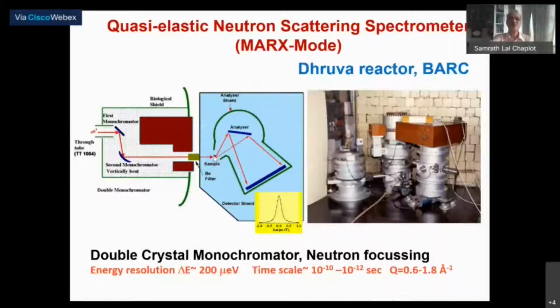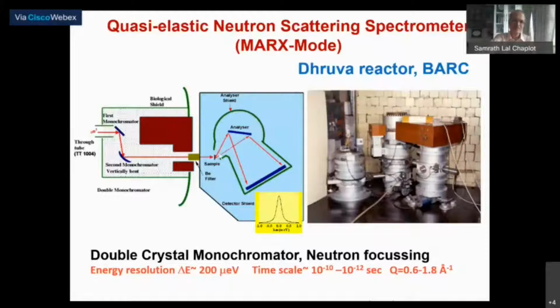Then these neutrons fall onto a sample, and in a triple axis spectrometer, the energy analysis is again done. But here, the novelty is that the crystal is a very large crystal. It could have been even larger, but it was difficult to get a very large and at the same time very uniform crystal.